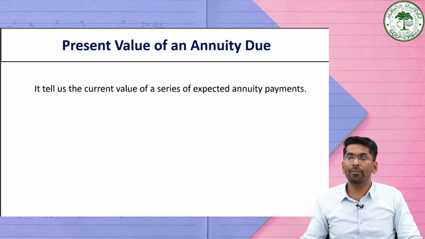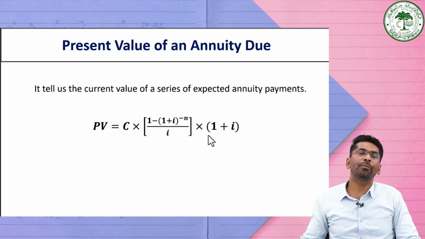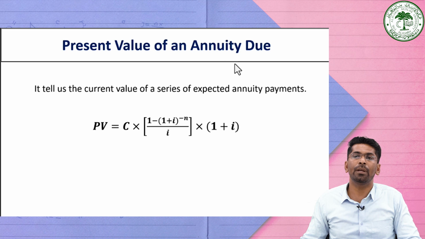We can find the present value of an annuity due using the formula PV, the present value, equal to C into 1 minus (1 plus I) raised to the power minus n, divided by I, into (1 plus I). Here C is the cash flow in each period, I is the rate of interest, and n is the number of periods for which the payment is made. Based on this formula, we can find the present value of annuities due. Let us consider one example so that it will be more clear.